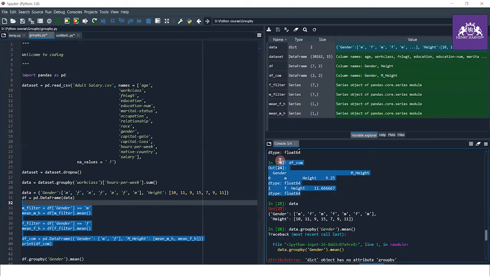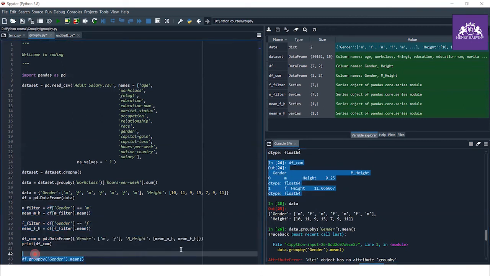But just by using the group by function, I put it in a single line of code. So that's the benefit of group by functions. It reduces the number of lines of code, it reduces the complexity while coding, and it is very useful for us.